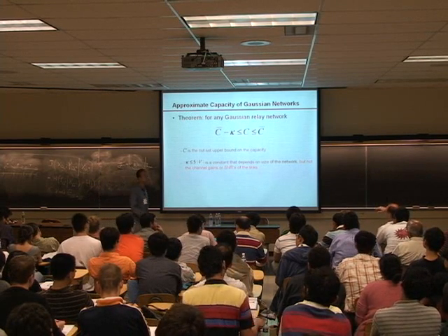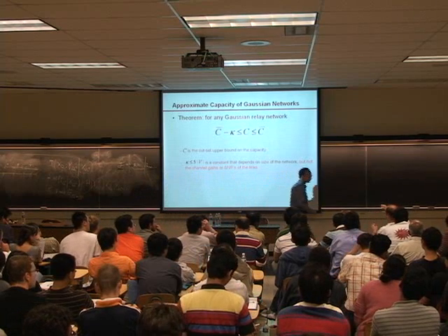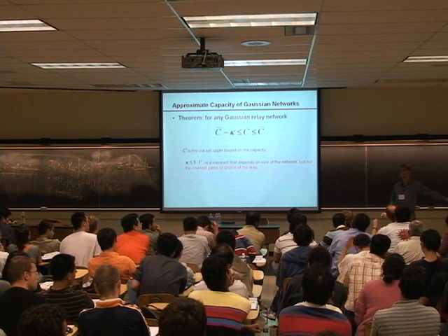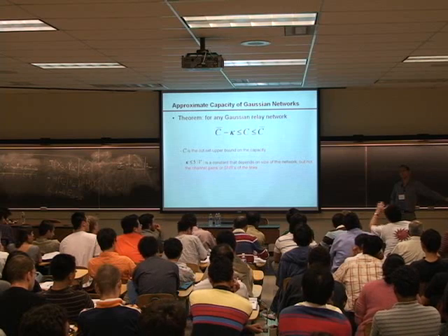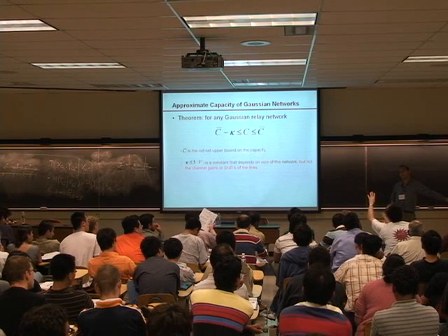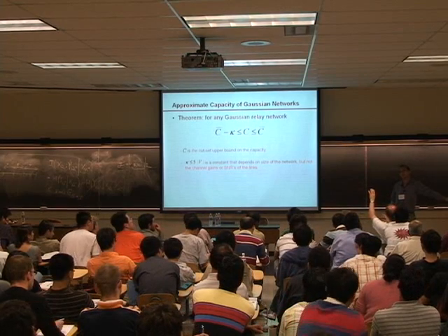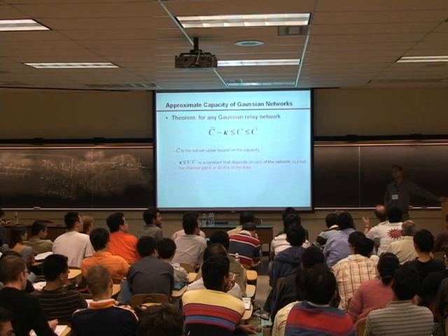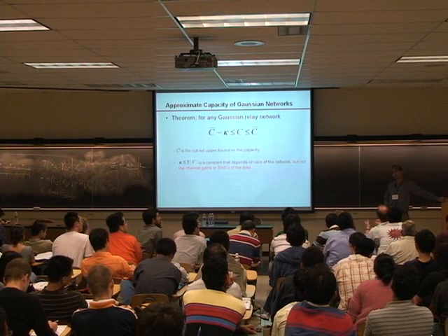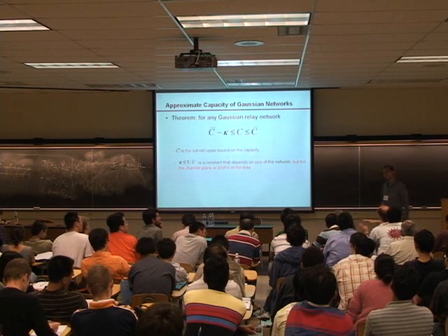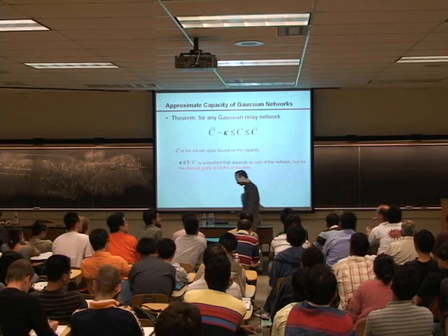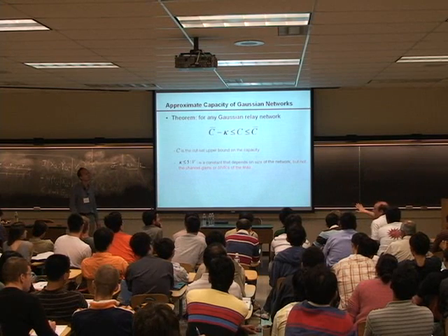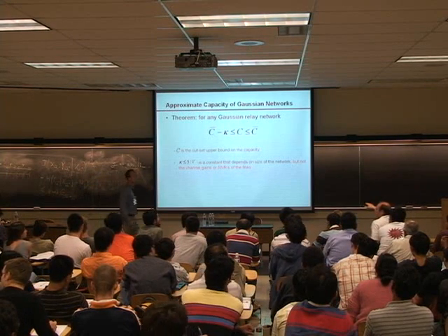But just as a comment, the usual way compress and forward is stated is that at the destination you do a two-step decoding. You first decode the signal from the relay, and then you use that to get your quantization output, so it's three steps, and then finally you decode based on the two outputs, the quantized one and the other one. But if you did a full joint decoding of everything all at once, rather than going through three steps, then it depends what you call compress and forward. Do you require this decoding to be done step-by-step or not, at least for the relay channel? For the other case, it's different, because you don't do any decoding at all at intermediate stages.